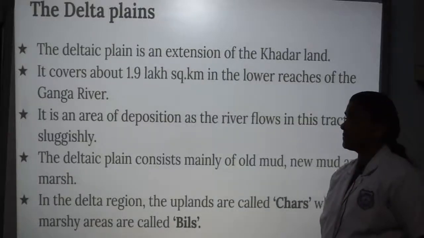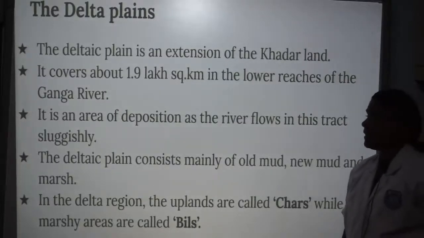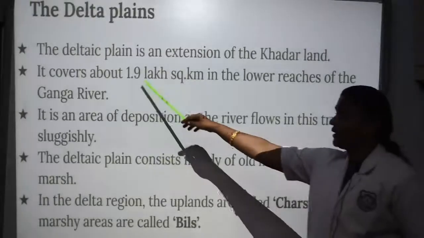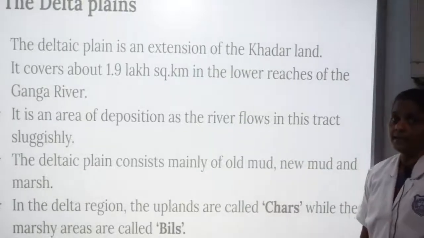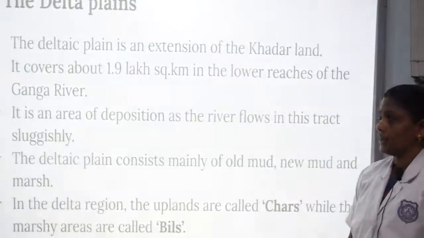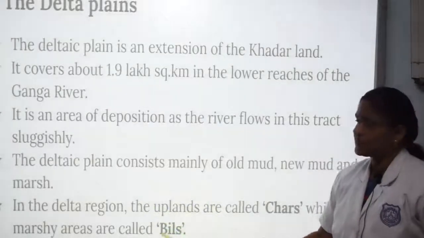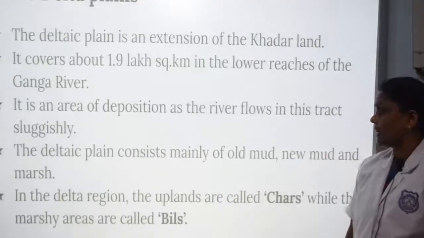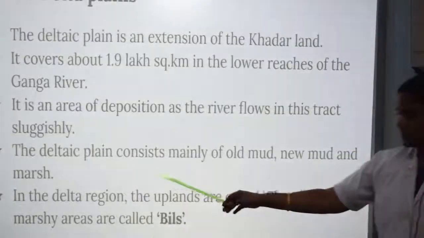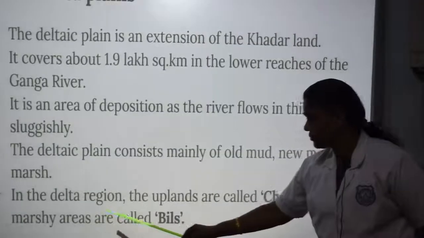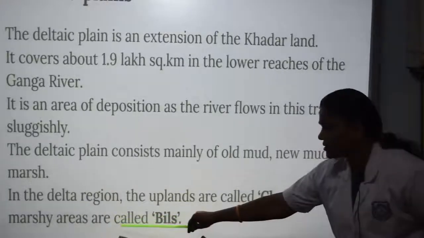The Delta Plains. The Delta Plain is an extension of Kadar land. It covers about 1.9 lakh square kilometers in the lower reaches of the Ganga river. It is an area of deposition, so the river flows here slowly. The Delta Plain consists of old mud, new mud and marsh. The deltaic region is divided into two. The uplands are called chars. The marshy areas are called bills.